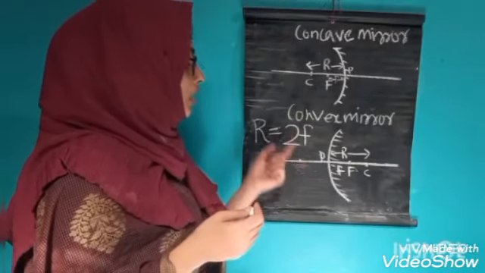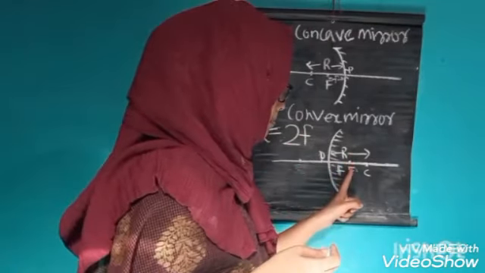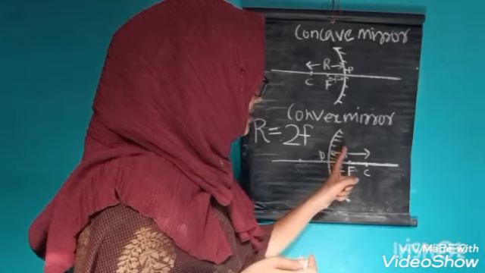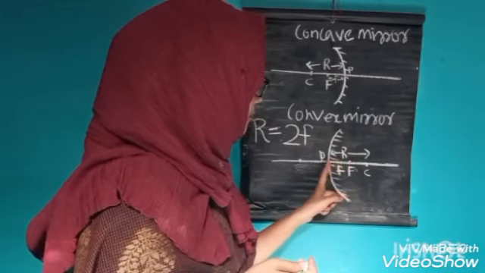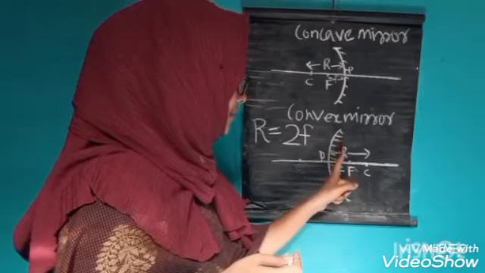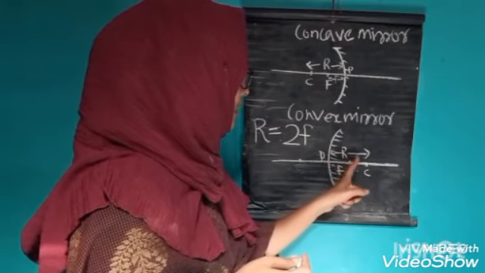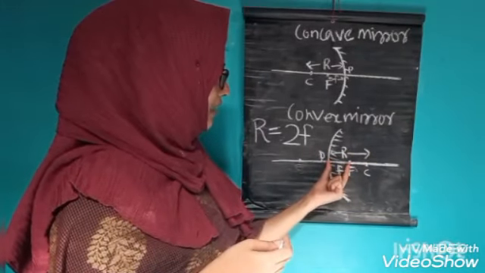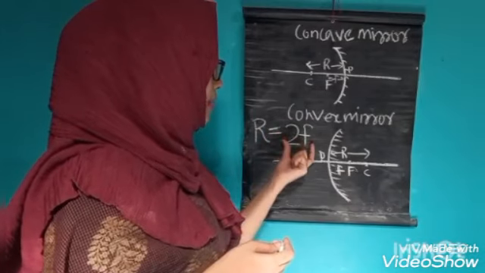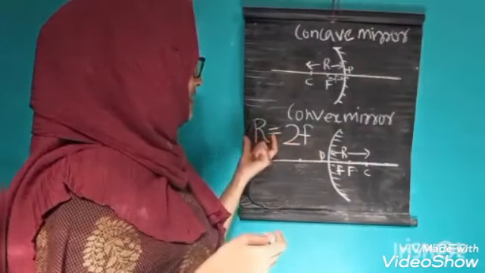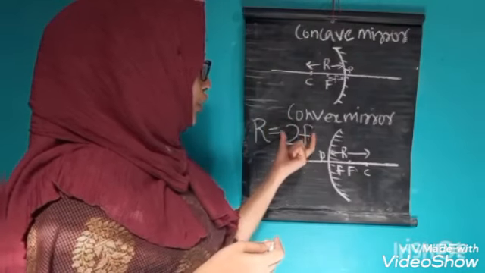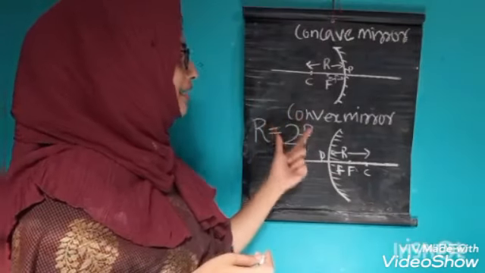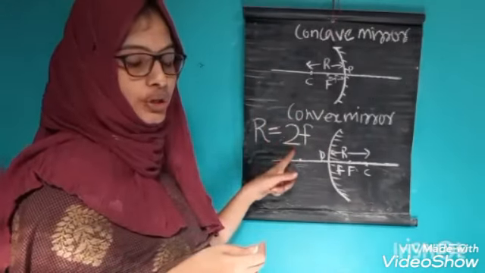The distance between the pole and the principal focus is the focal length. You can see this is the radius of curvature and this is the focal length, and the radius of curvature is double of this focal length. The radius of curvature is double of the focal length, that is R is equal to 2 into f. This relation is very important. This is the same for concave mirror and convex mirror. R equal to 2 into f.